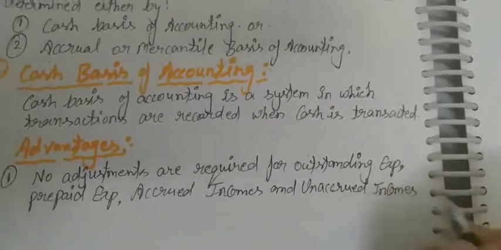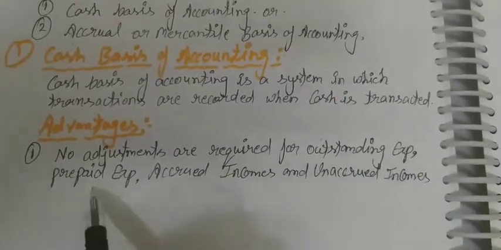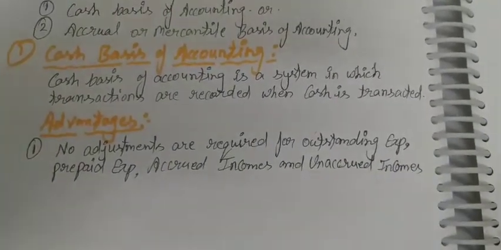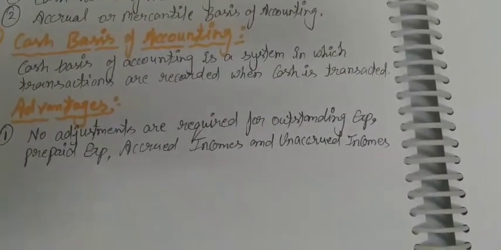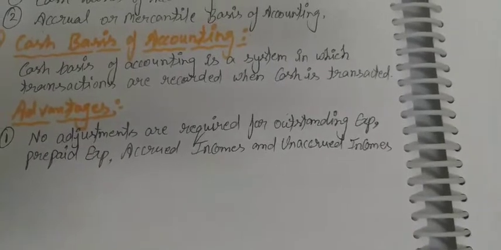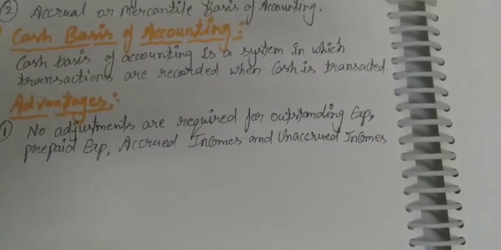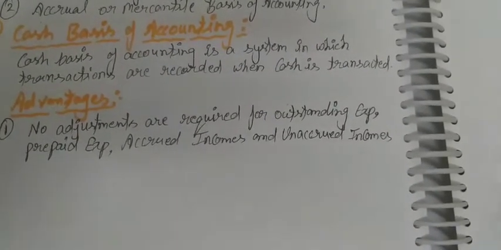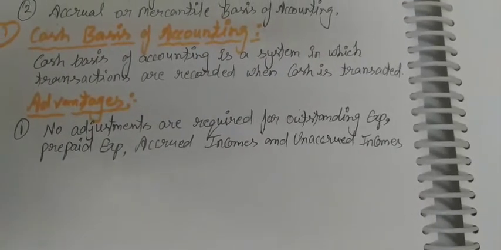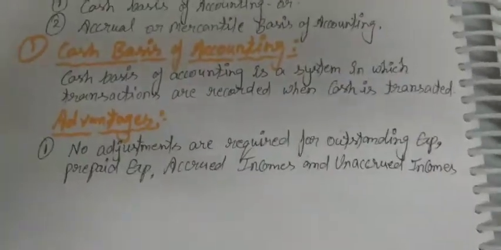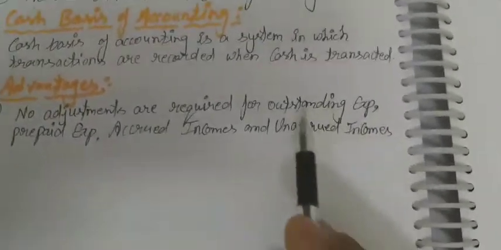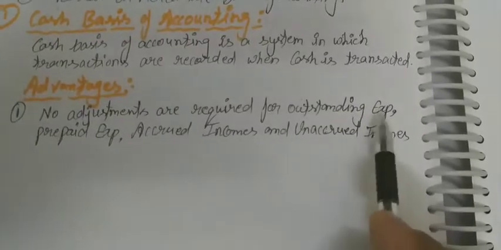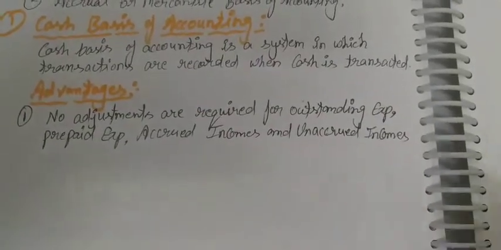because all these expenses and incomes relate to a transaction done right now but the settlement will be later. Some cash is paid right now, but the expense or income will be earned later. These are the types of expenses everybody knows now. Outstanding expenses are expenses due but not paid right now.